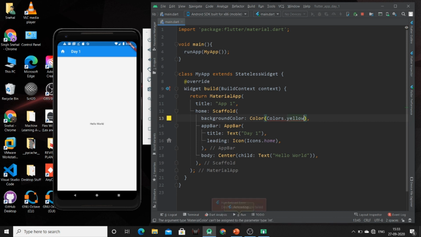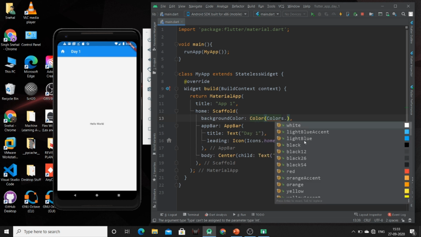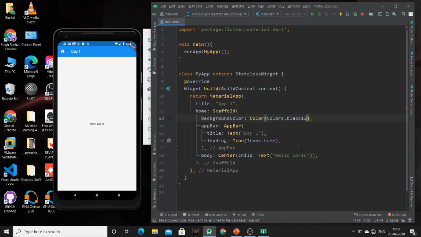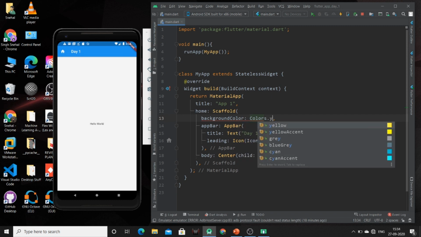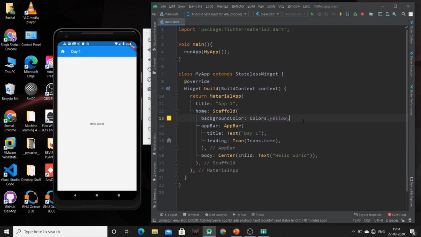So this is showing some error. We can mention it like this.